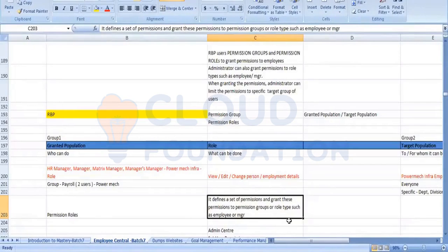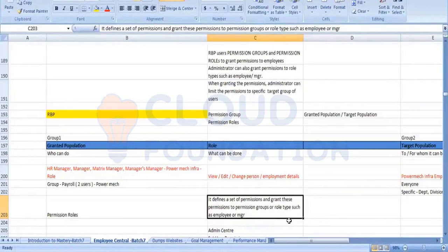Got it? You are setting up a permission and granting that permission to a group. I told you that you are running payroll for executives. Payroll executives are kept in a group, that is a payroll group. You are giving a permission to whom? To the payroll group. When you give a permission to the payroll group, by default those permissions will be applicable to everyone in it. It means for a particular department or division, we have to give permission like that. Yes, it can be.